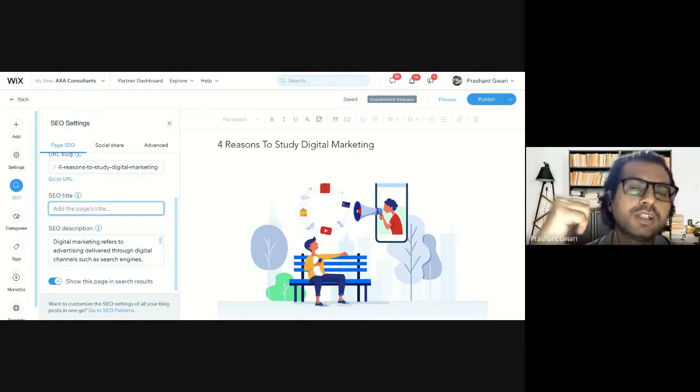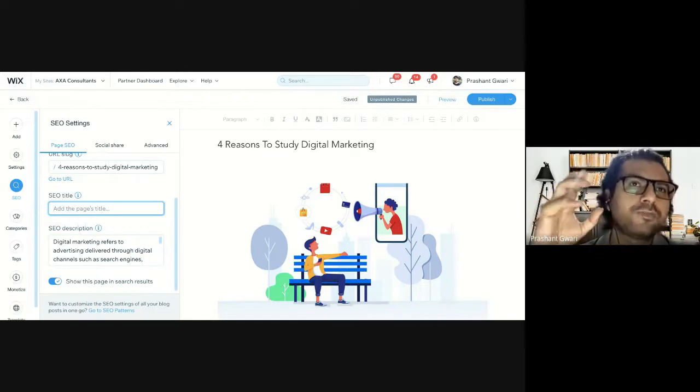Second point was you will use one or maximum two keywords in your SEO title. Also, you will not unnecessarily stuff keywords in your SEO title. The third point was you will not use all capital words. And the fourth one was you will not use unnecessary symbols in your SEO title.